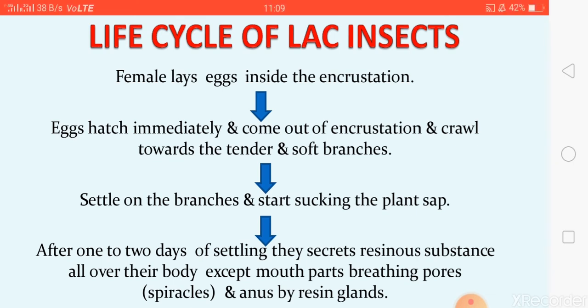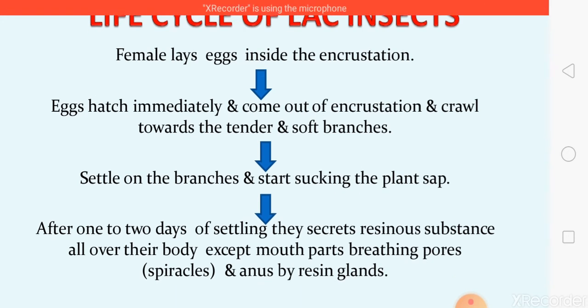And then it becomes an adult. After the first molting, both male and female lose their eyes, antenna, and legs. After the second molt, the male regains all these organs, eyes, antenna, and legs, but the female doesn't. So after the second molt, the female nymph becomes swollen with no segmentation. You can't find any segmentation after the second molting of the female nymph.